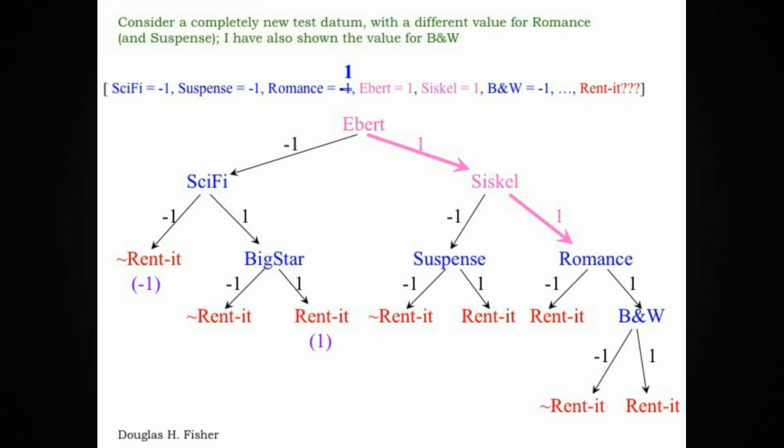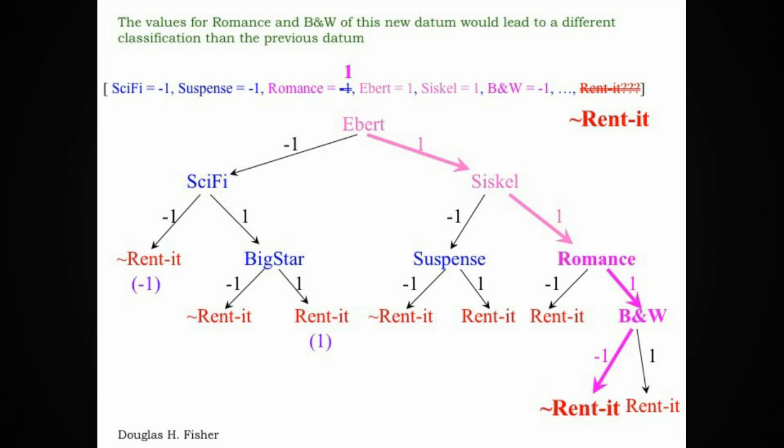Well, the Ebert and Siskel values for this movie are the same as the earlier movie, so we'd follow the same links that we did for that earlier movie. At the romance node, however, we'd follow a different path because it is a romance movie. We take the right branch at romance. And when we got to the black and white node, because it is not a black and white movie, we would take the left branch there, and we'd reach a leaf that recommends that we do not rent the movie.